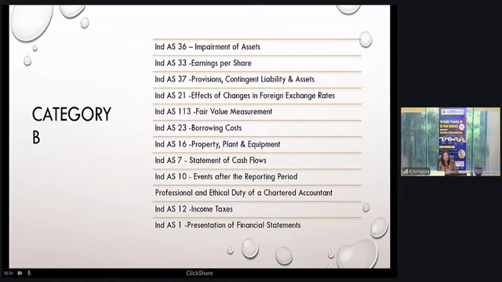It means for every monetary item on the reporting date, the rate prevailing on that closing date is important, because your liability may be released or revised if it is a monetary item. Then there is Ind AS 23, borrowing cost. This is a very important standard. We feel this is a small standard, but it is very important.